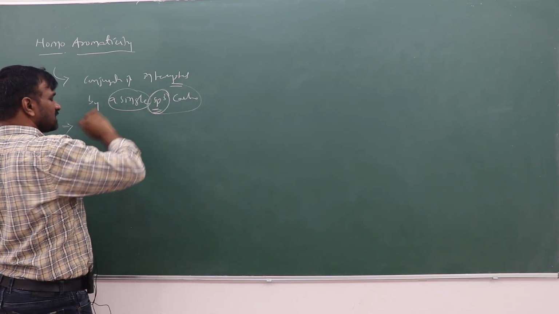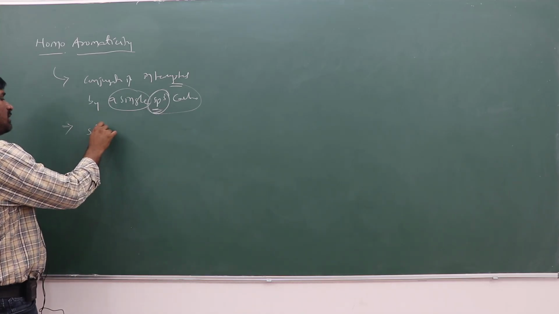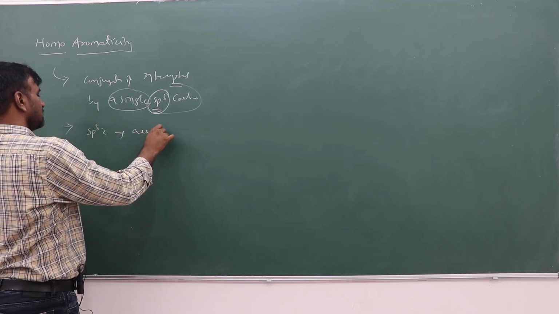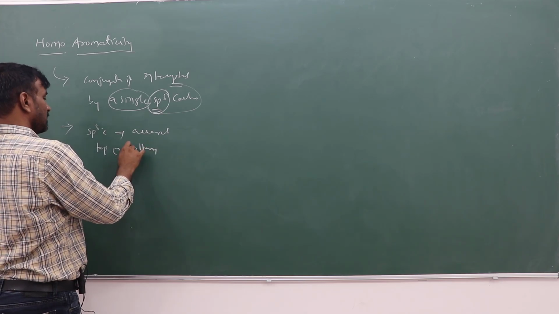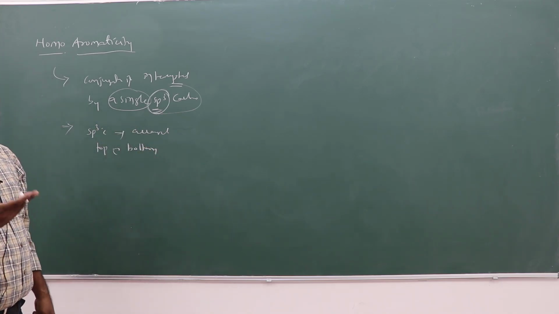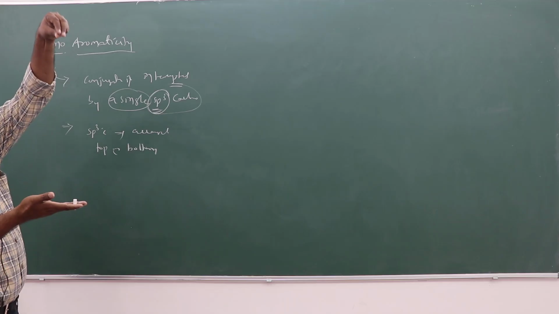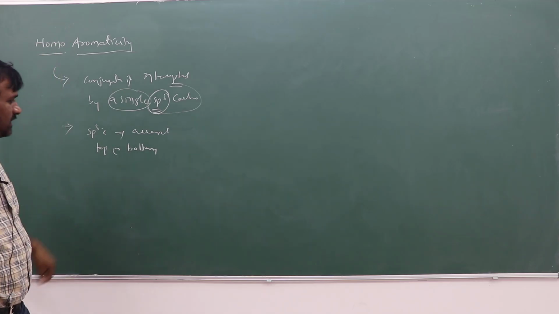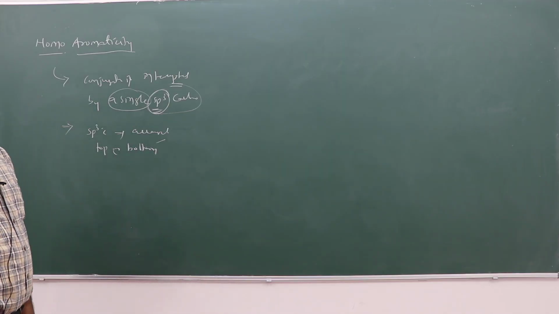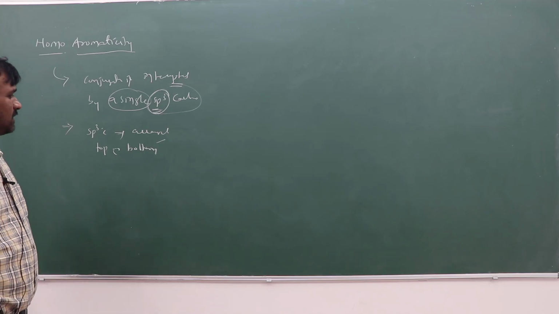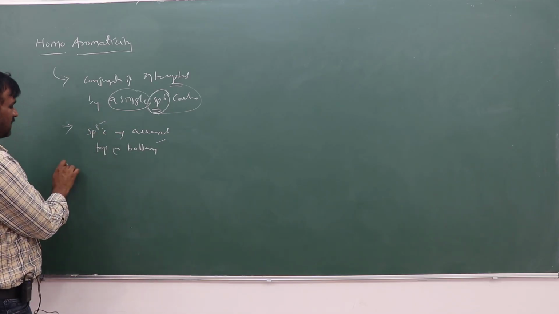The sp3 carbon which interrupts the conjugation will be arranged or placed at the top or bottom of the plane of the 7 sp2 carbons, vertically. Depending upon the molecule, the remaining sp2 carbons are arranged in the plane, and the sp3 carbon sits either at the top or bottom, right?